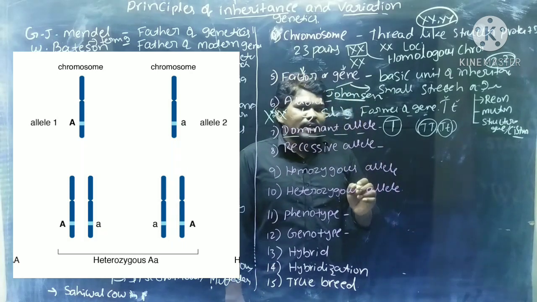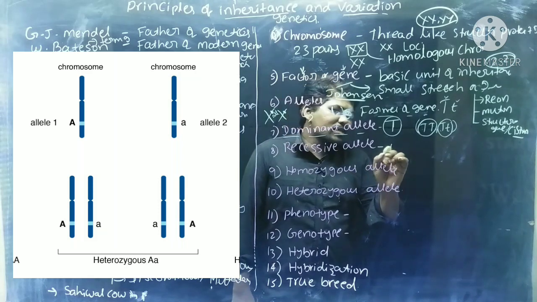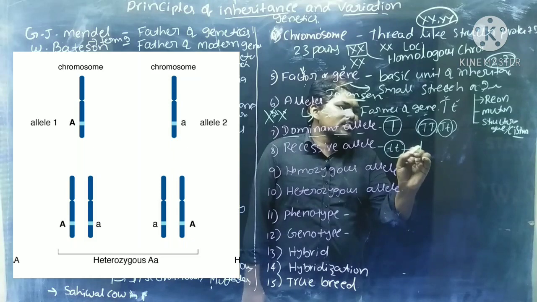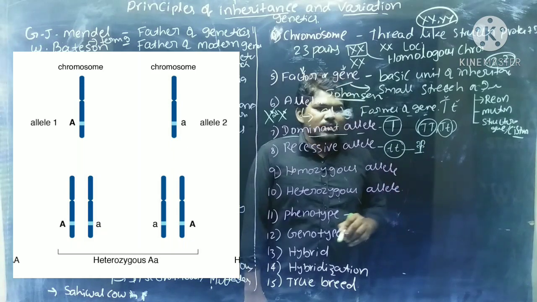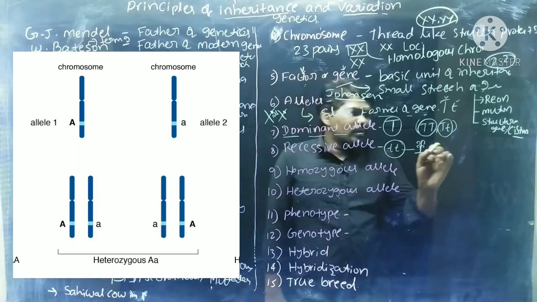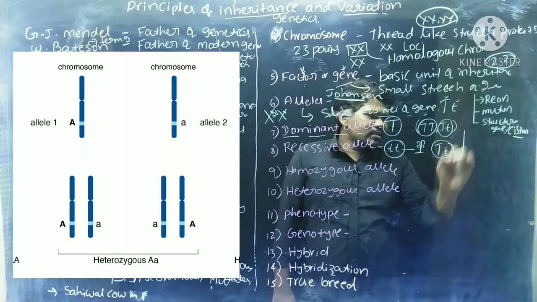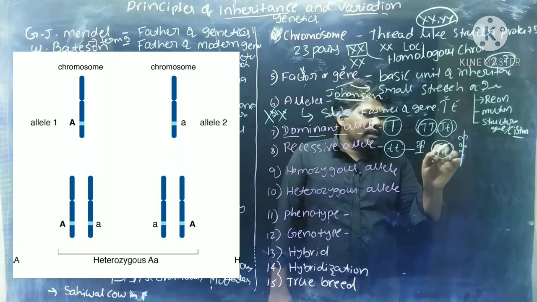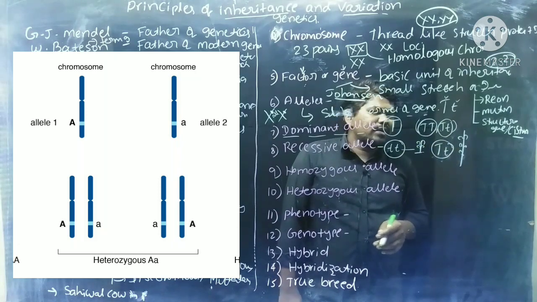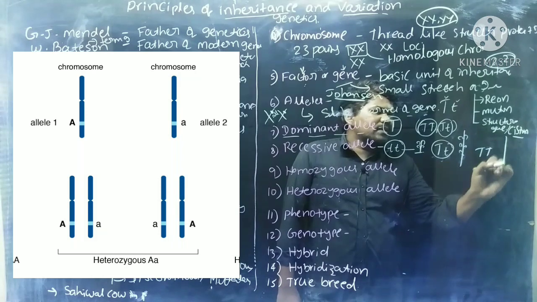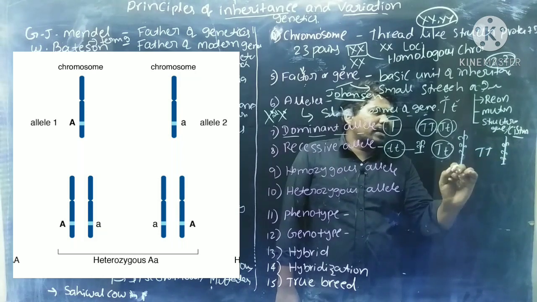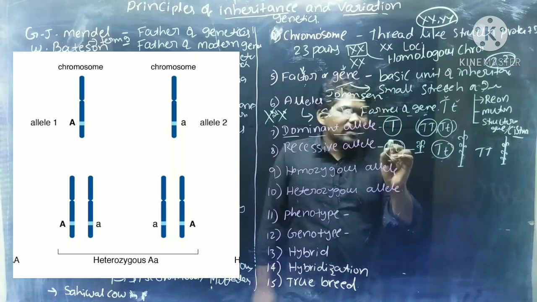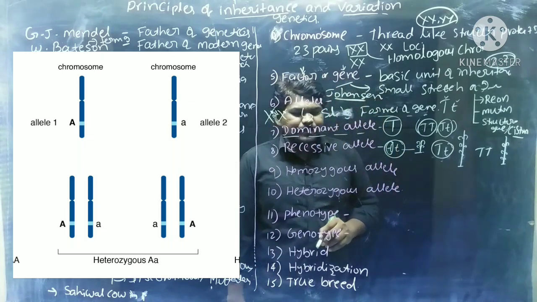A recessive allele is the allele which expresses only in the homozygous condition. If both are small t's, then only a dwarf plant is formed. If one is capital T and one is small t, it leads to the formation of a tall plant only. Why? Because one dominant allele is there. This dominant allele suppresses the phenotypic character of the recessive allele. Both capital T's also lead to the formation of a tall plant. That is about the recessive allele. A recessive allele is always expressed with a small t.